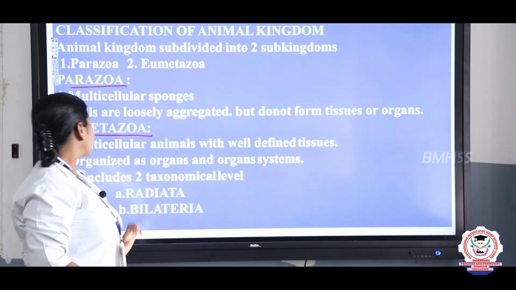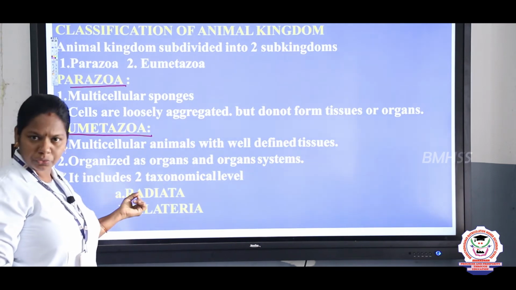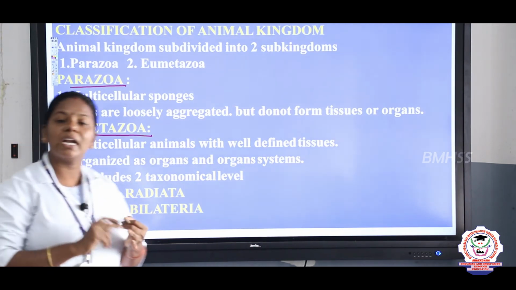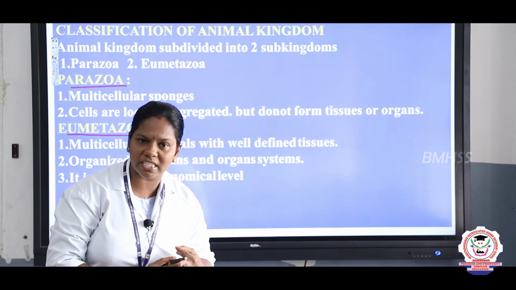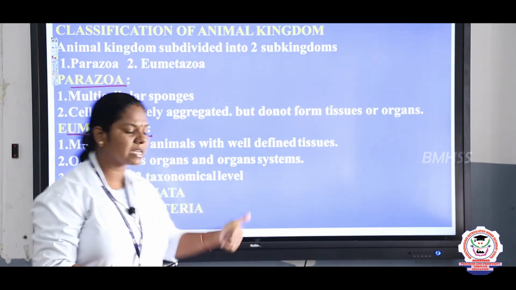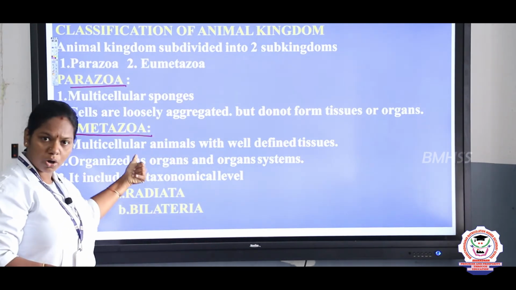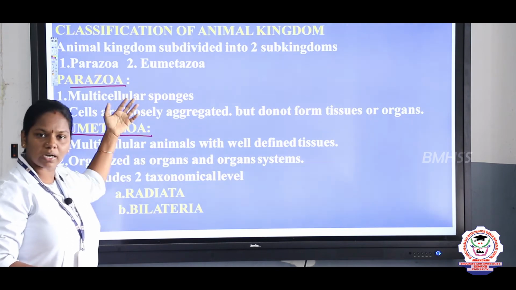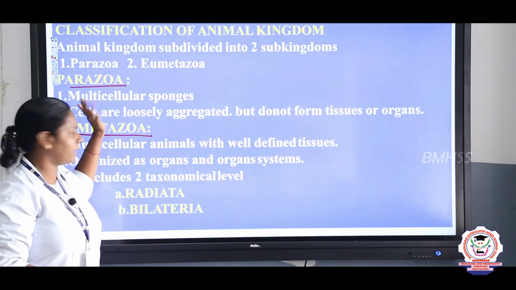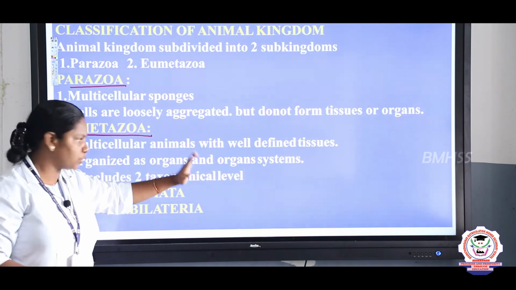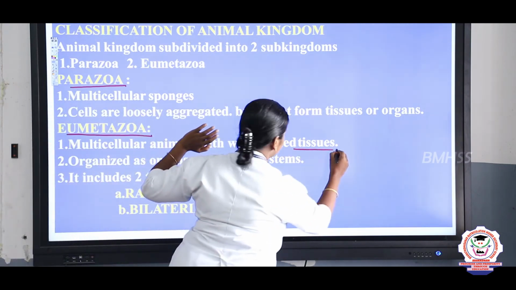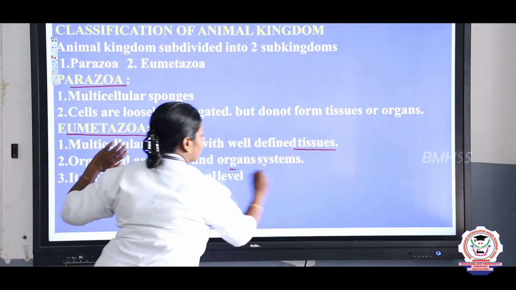Next one is Eumetazoa. Here we see tissue level, organ level and organ system level of organization. All the animals under this come under the Eumetazoa. So what is Parazoa? Cellular level of organization. And what is Eumetazoa? Tissues, organs and organ systems.